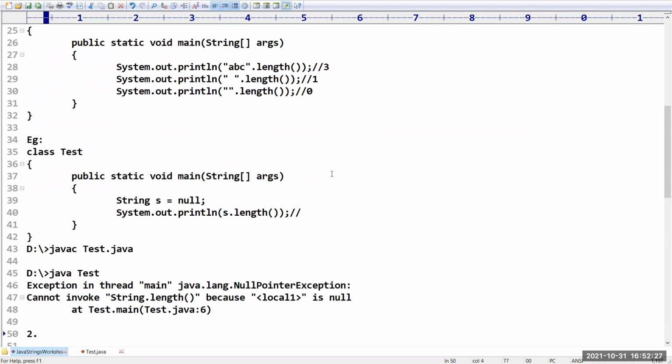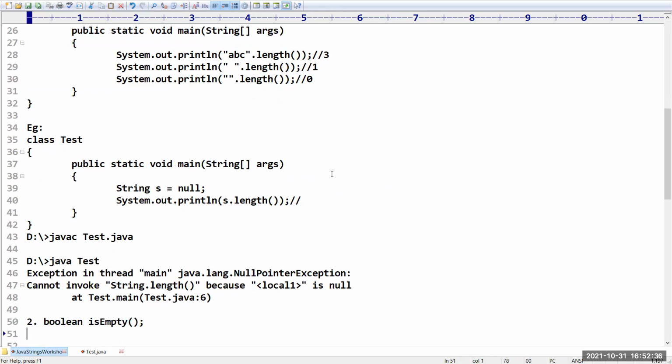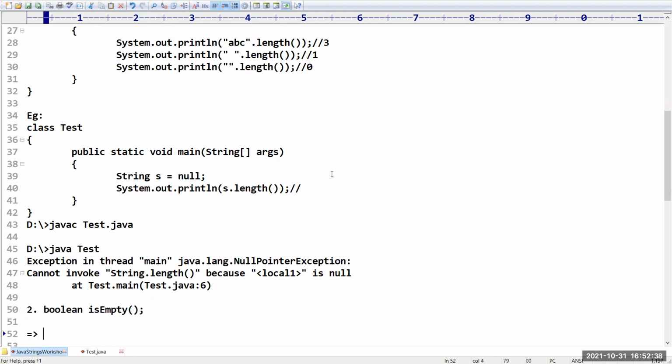Similar to this, we have one more method. What is that method? It is nothing but the boolean isEmpty method. What is the method name? boolean isEmpty. Sir, what is this isEmpty method going to do? It checks whether it is empty or not.